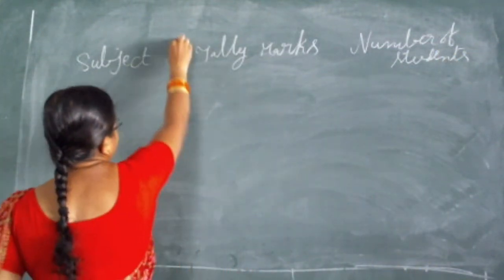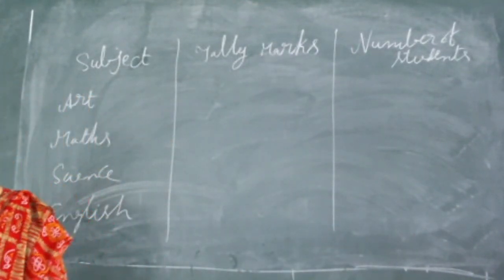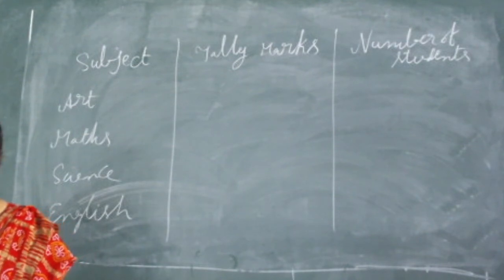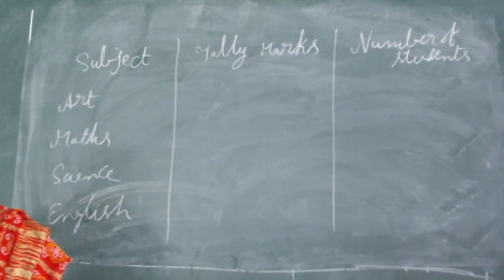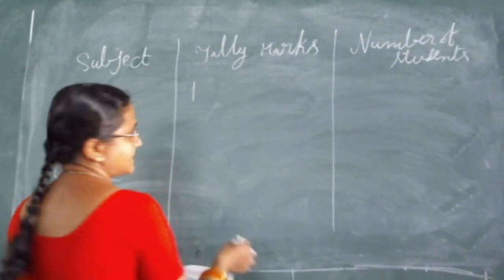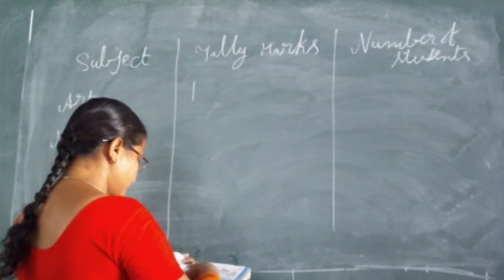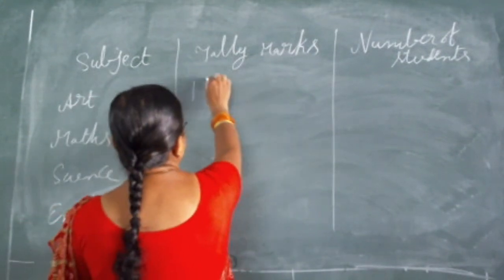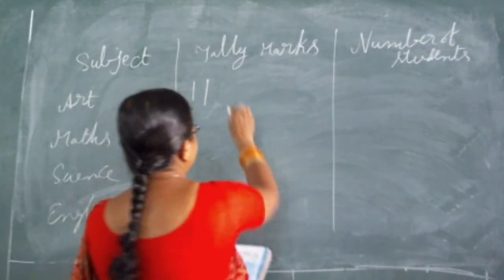See, subject, tally marks. Now whatever information is given in the question, everybody go to page number 71 and look there. First student's favorite subject was art, that's why we wrote the first mark. And again art. One more time, look at that list. One more child likes arts.